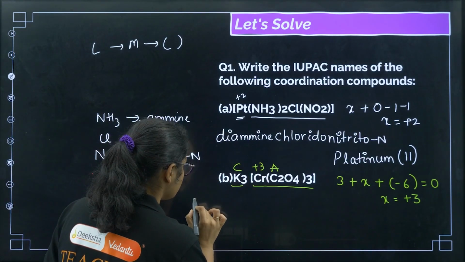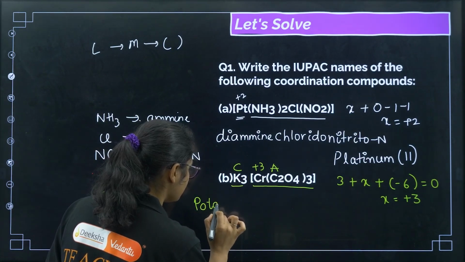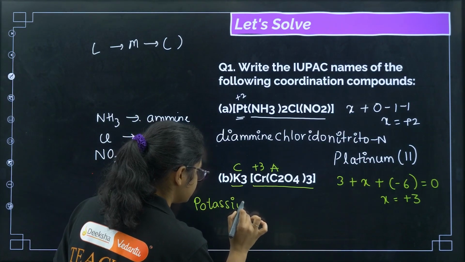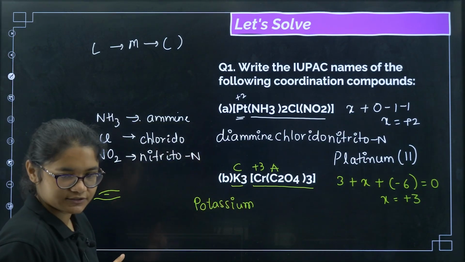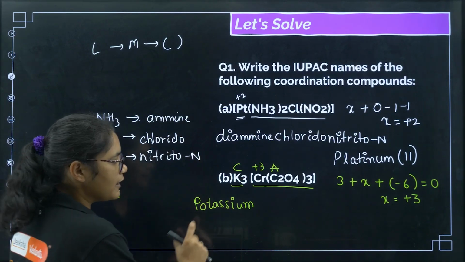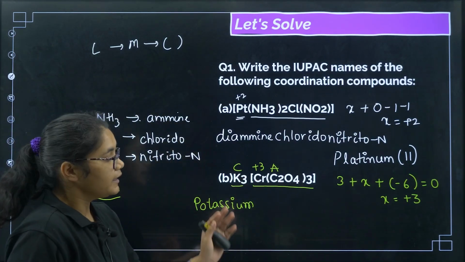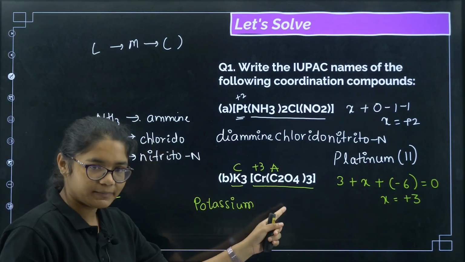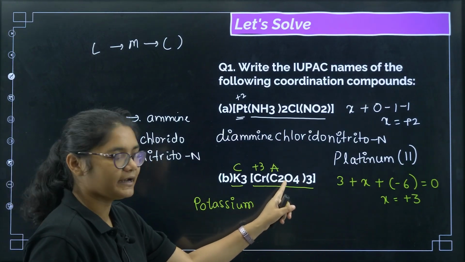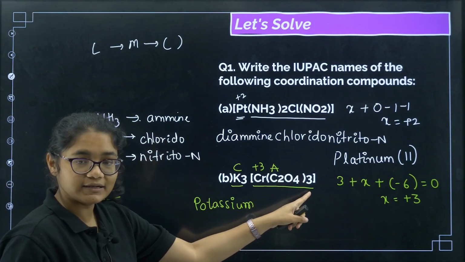So now we'll write potassium, the cation. First rule, what does it say? Cation should be named first. So I have named the cation. Now the anion I have to name. In the anion, ligands should be named first. So this ligand name is oxalato. How many ligands are there? 3.